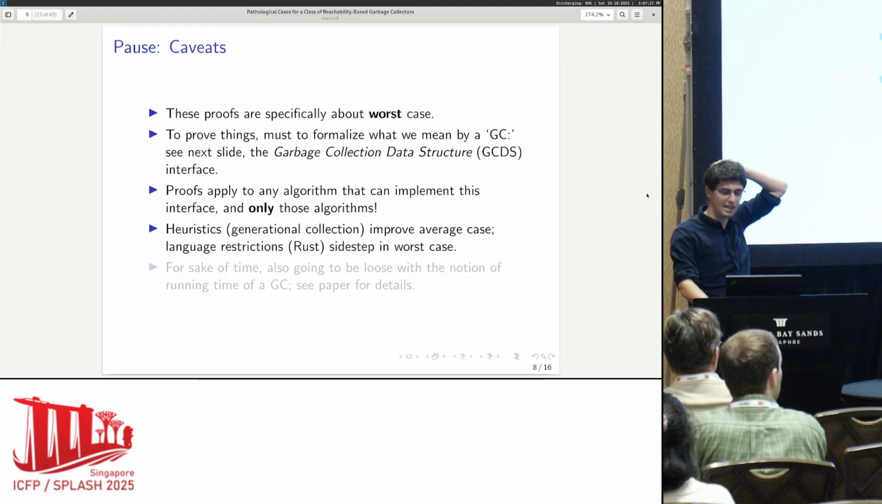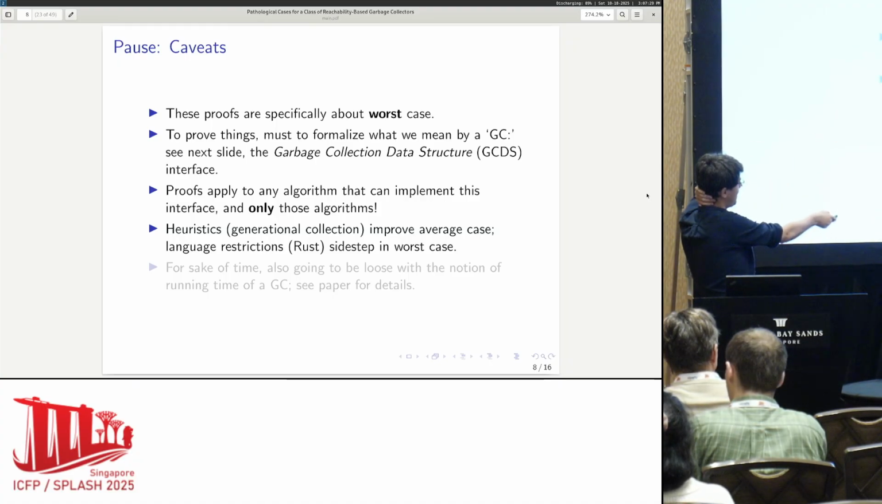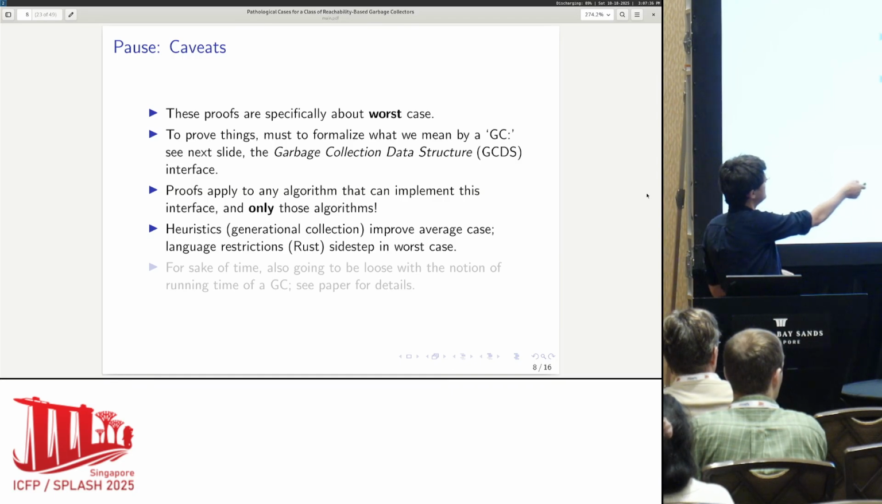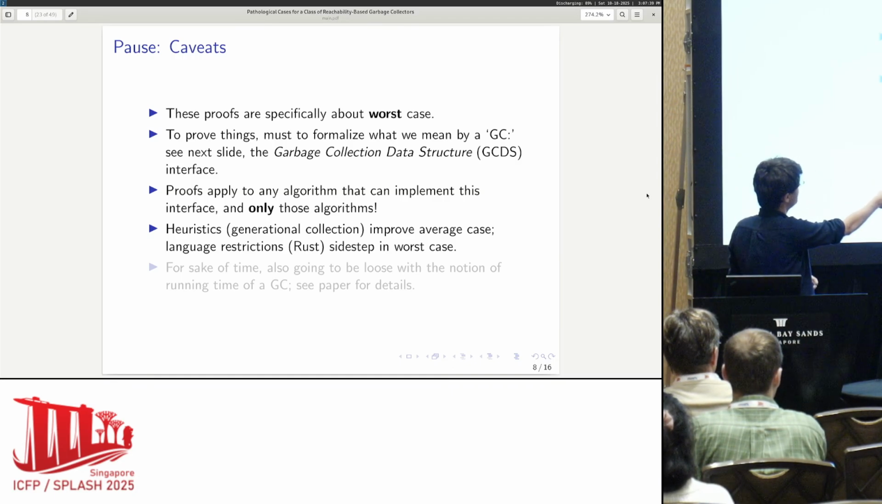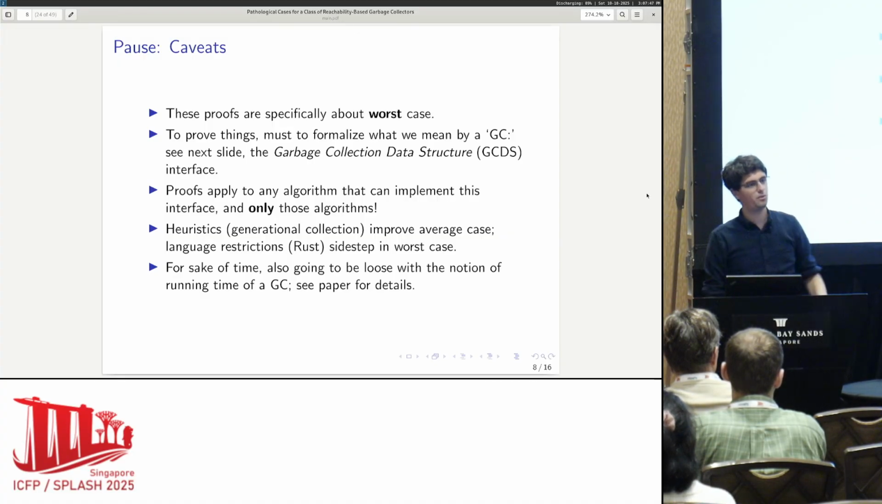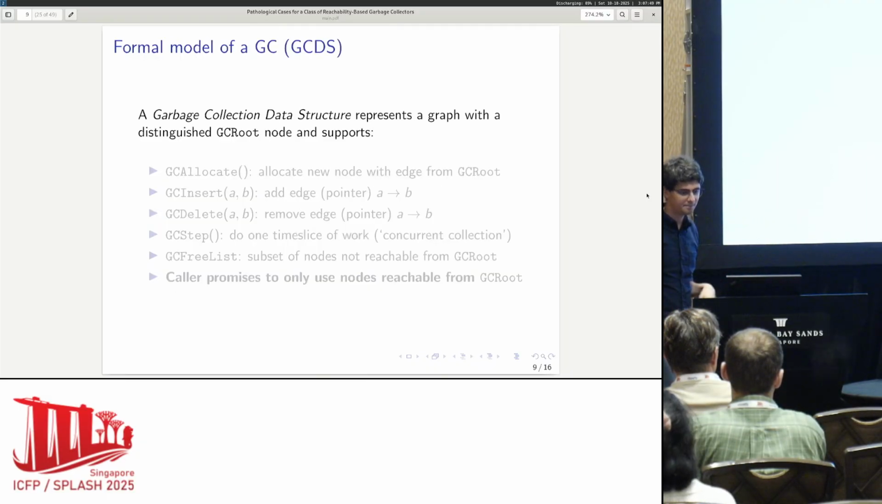Of course, heuristics can improve the average case. We're talking about the worst case. And language restrictions like type system restrictions can sidestep even the worst case. But then in that setting, your collector just doesn't need to be general enough to implement the GCDS interface. I'm also going to be loose with the notion of running time here. See the paper if you really want. There's a 20-page appendix. It's all written out there.